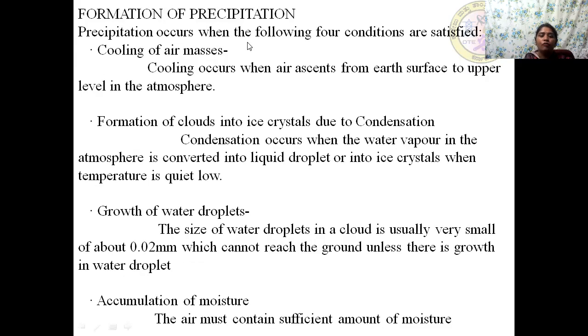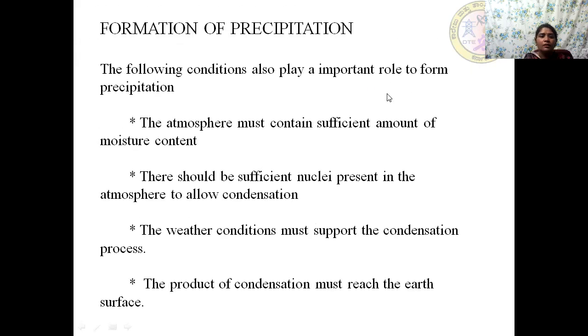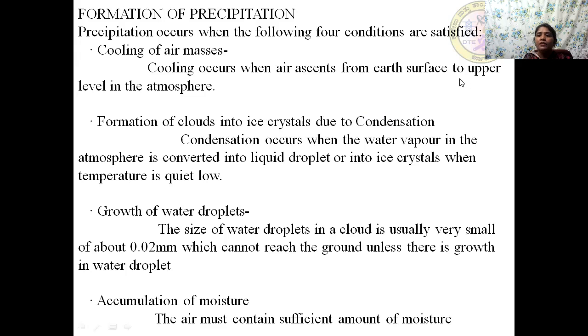Moving on to the formation of precipitation. Precipitation occurs when the following four conditions are satisfied. Cooling of air mass. The cooling occurs when the air ascends, that is, moves from the Earth's surface to the upper level in the atmosphere.